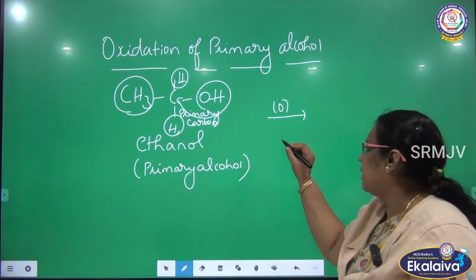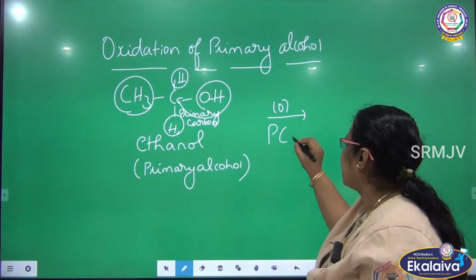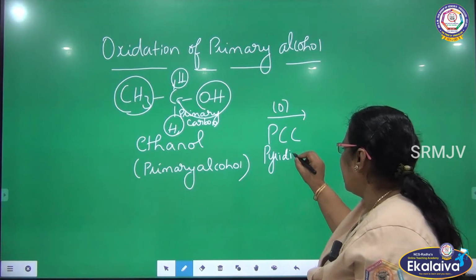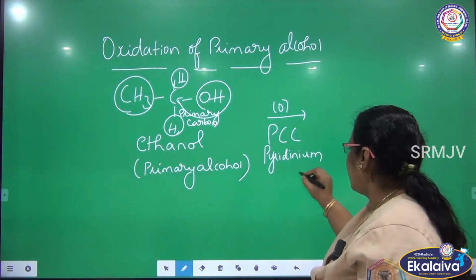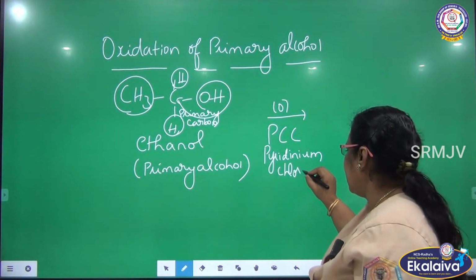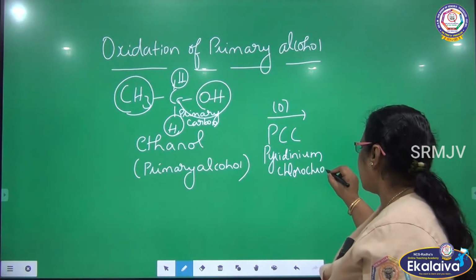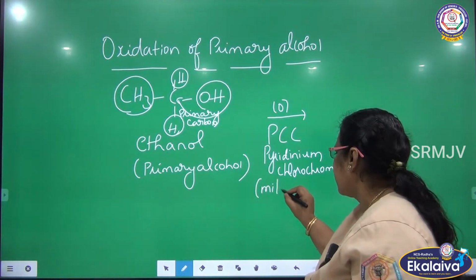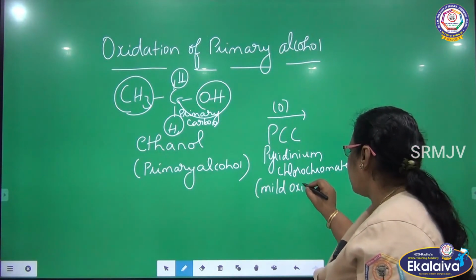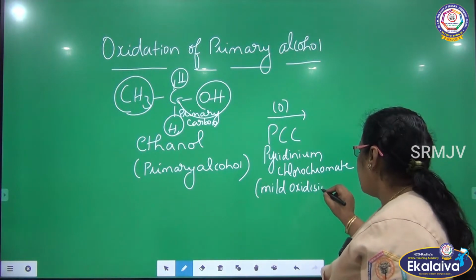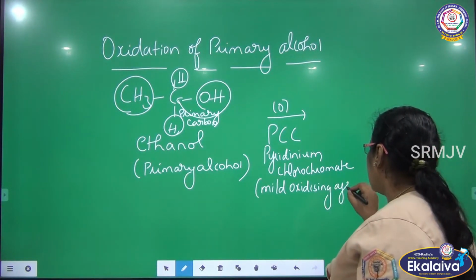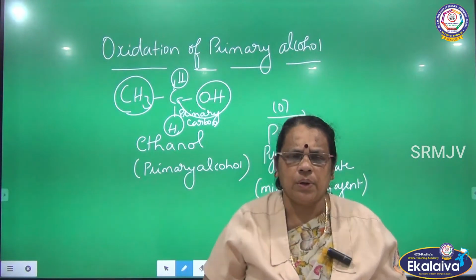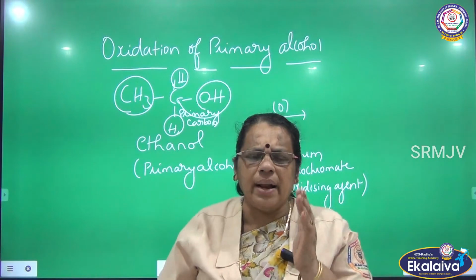What is the oxidizing agent we are going to use? PCC. What is PCC? Pyridinium chlorochromate, which is a mild oxidizing agent, because I want to prepare only aldehyde and ketone. I want to get aldehyde or ketone.